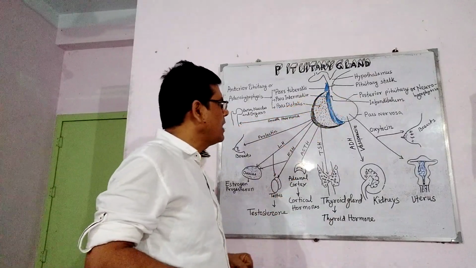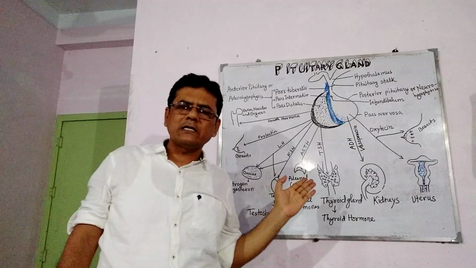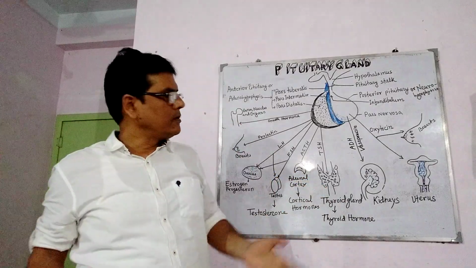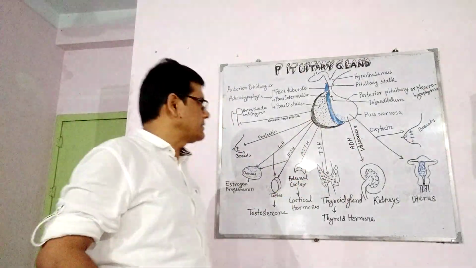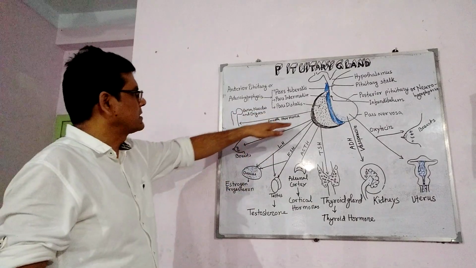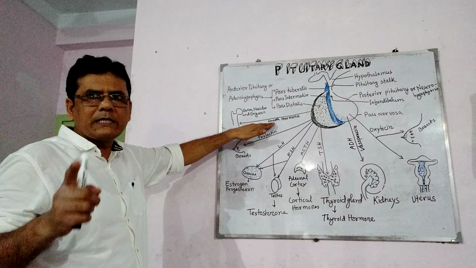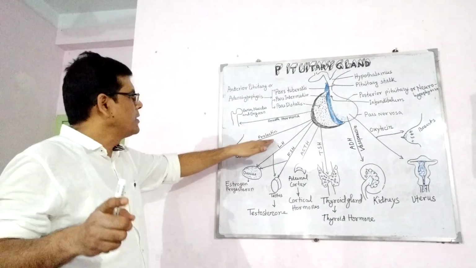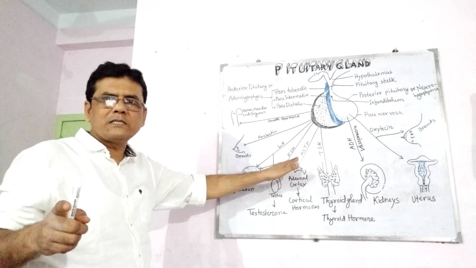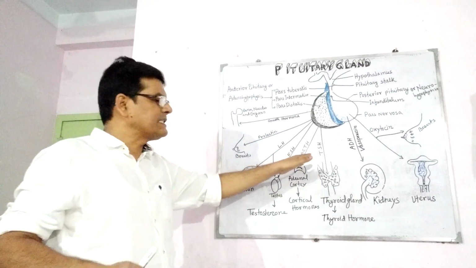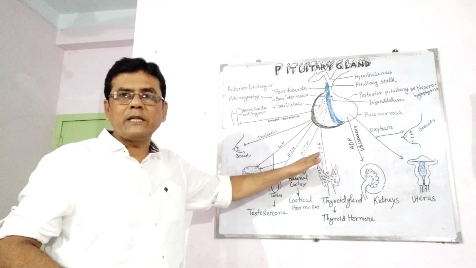Now, I would like to discuss which hormones are secreted from adenohypophysis and neurohypophysis. There are many hormones secreted from the adenohypophysis, that is the anterior pituitary, and two hormones mainly secreted from the neurohypophysis or posterior pituitary. So here you can see the hormones. From the adenohypophysis: growth hormone, that is GH, prolactin, LH, luteinizing hormone, FSH, follicle stimulating hormone, ACTH, adrenocorticotropic hormone, TSH, thyroid stimulating hormone.